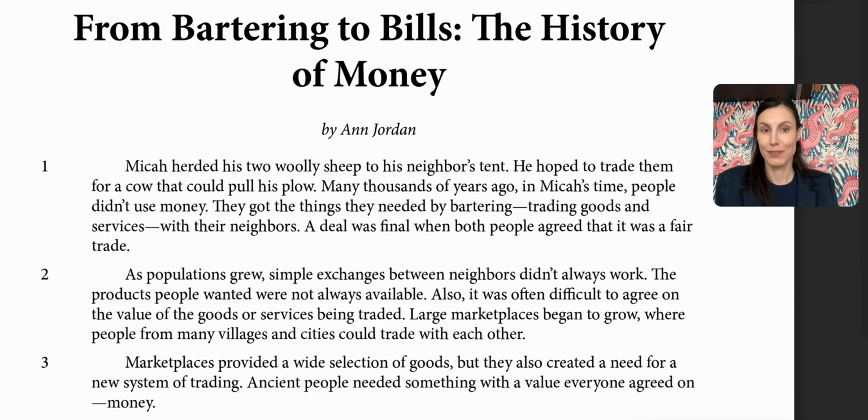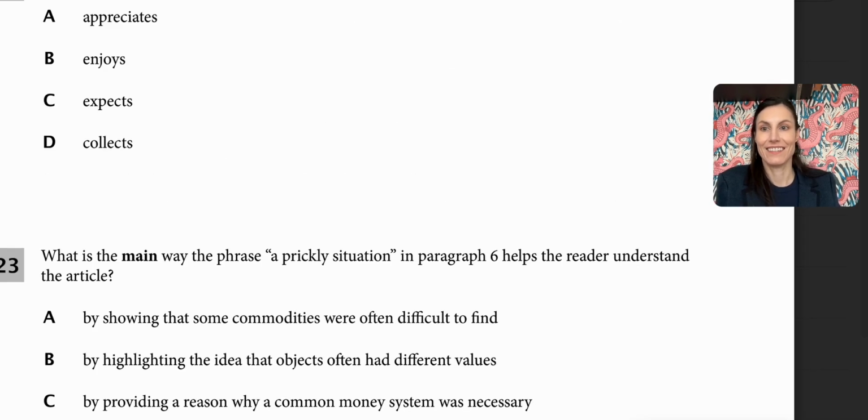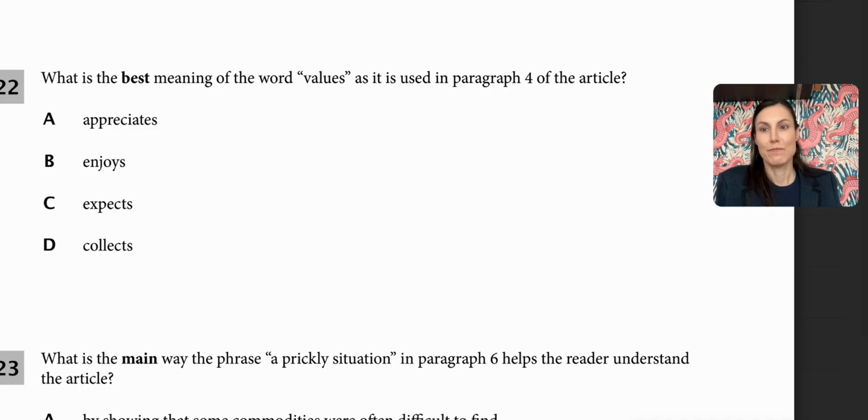Answer the multiple choice questions for From Bartering to Bills, the History of Money. So our first question is reading: what is the best meaning of the word values as it is used in paragraph 4 of the article?